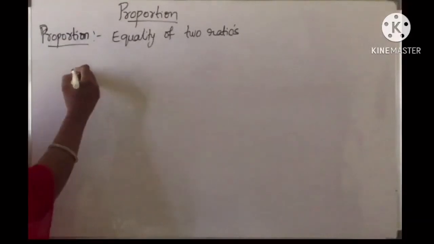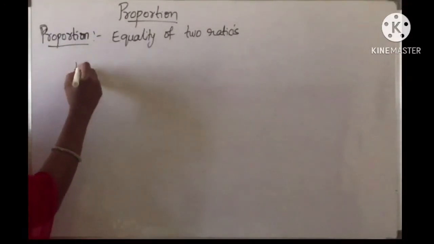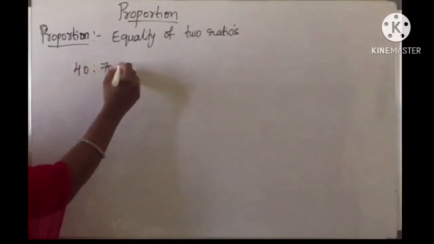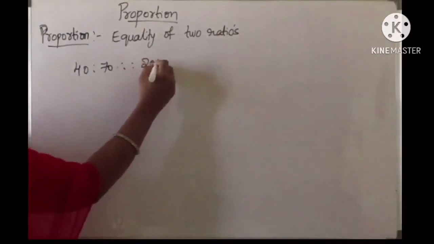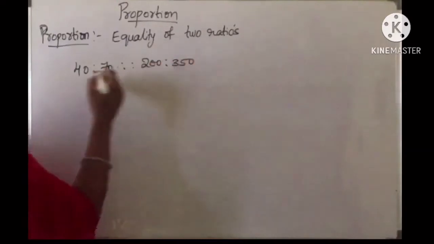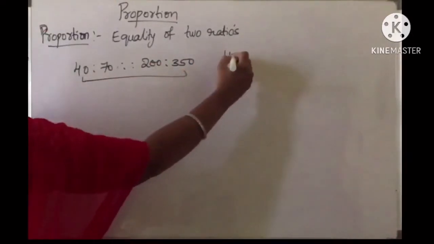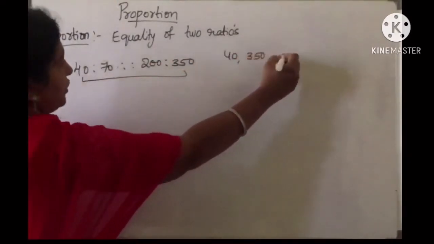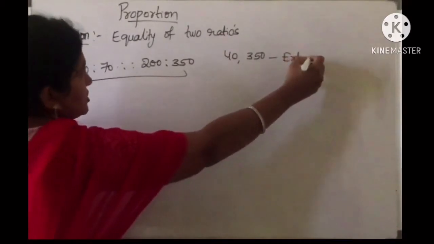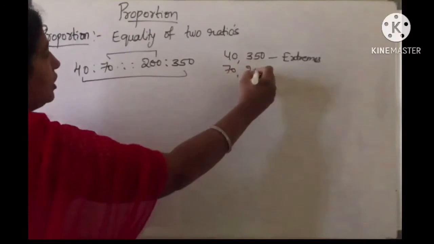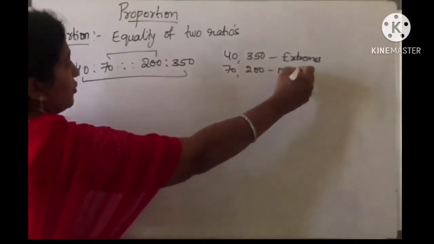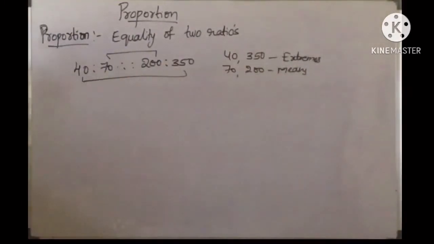Now for example, just now we have taken 40 is to 70 is as 200 is to 350. Here what are these? 40 and 350 are the extreme terms, and coming to 70 and 200, they are the means. The first and the fourth terms are called extreme terms and the second and third are called mean terms.